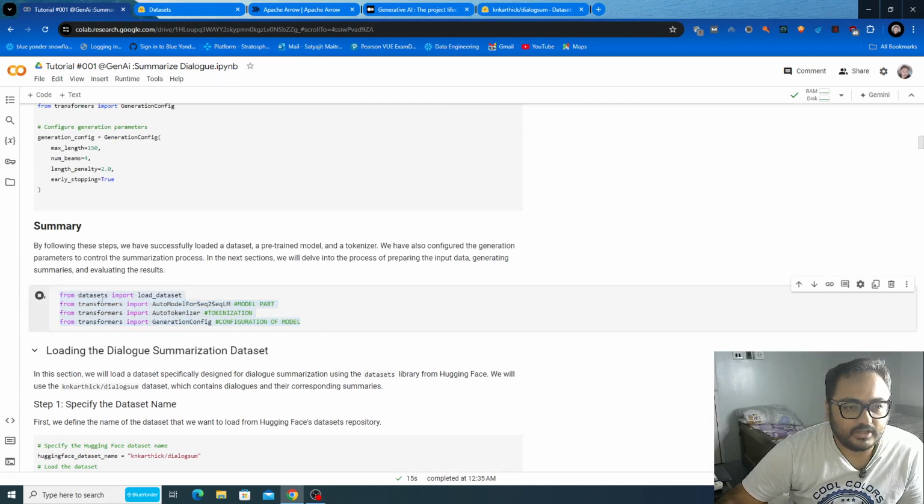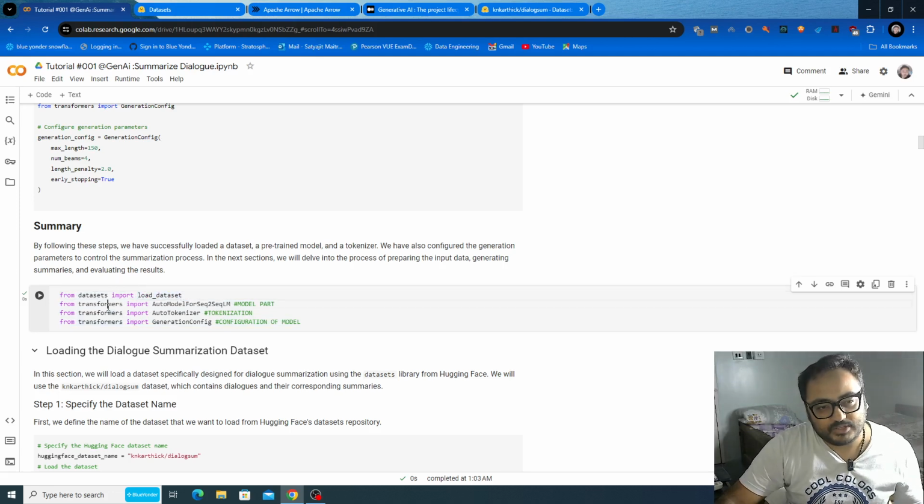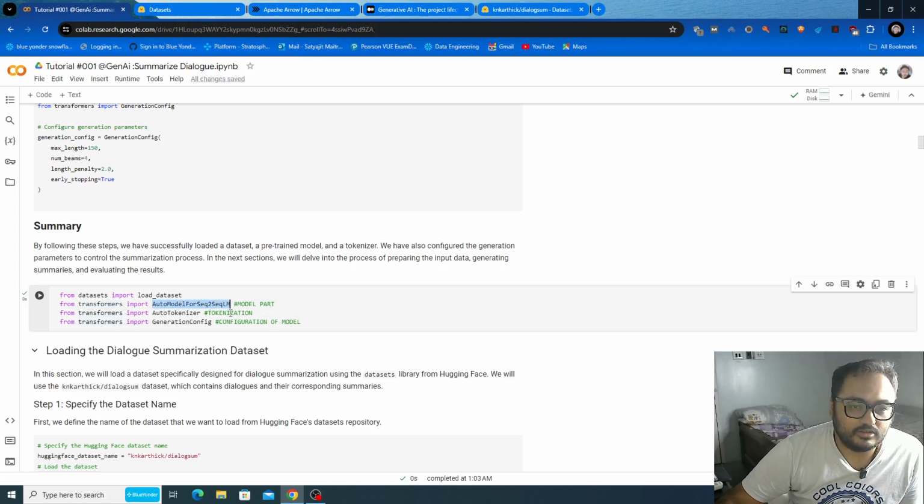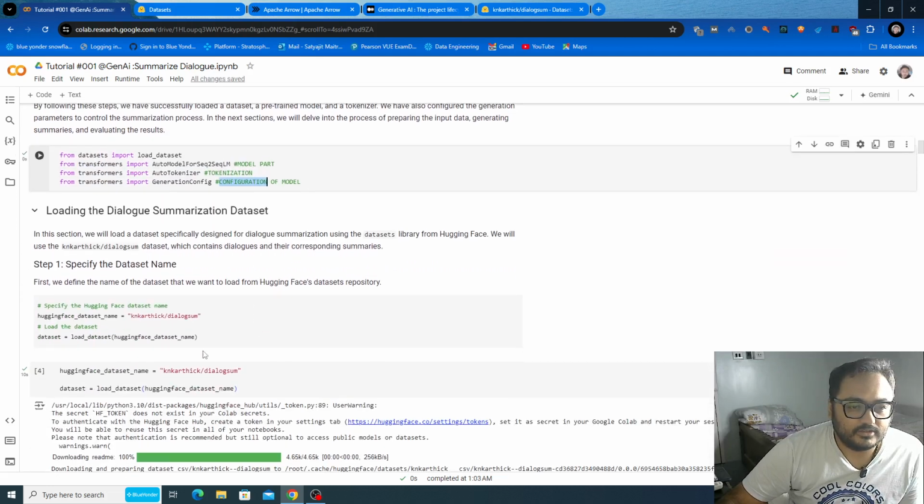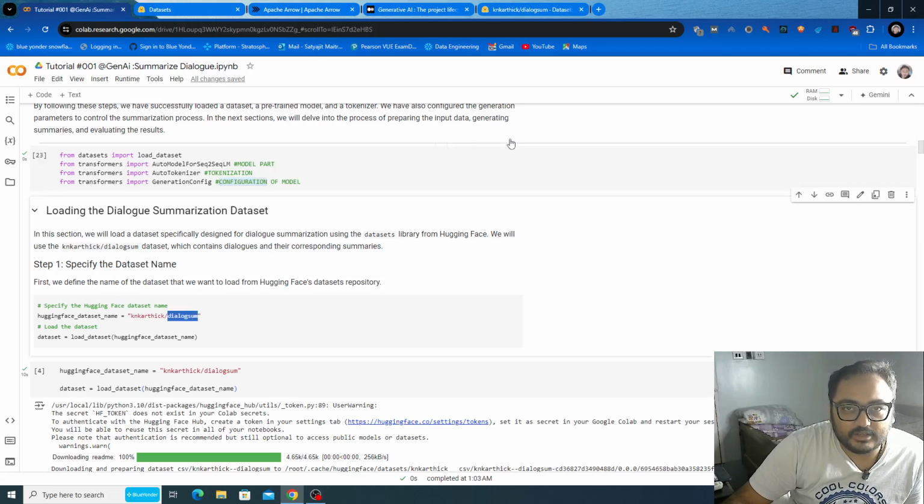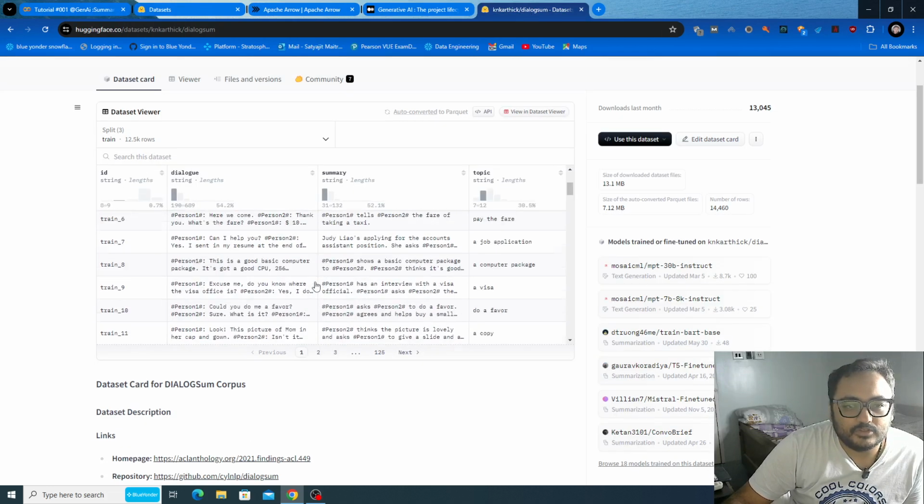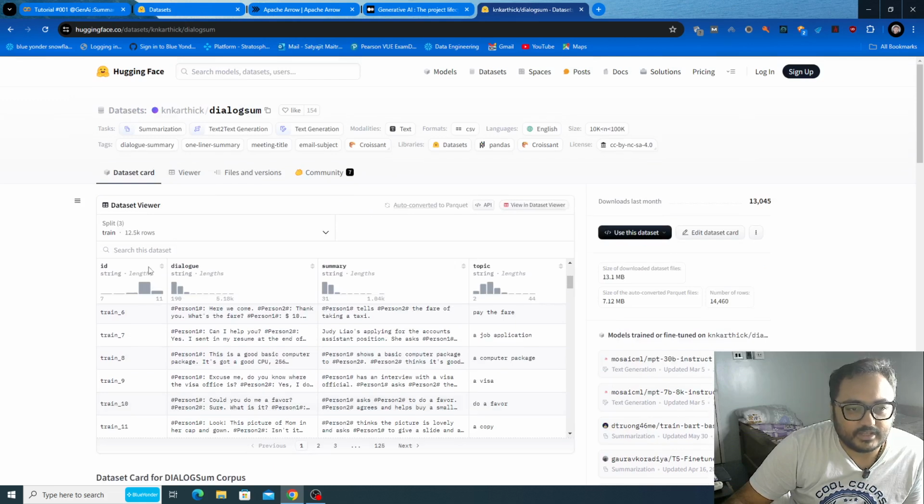I'm just running it. As you can see, we are requiring this load dataset method that we are fetching from this datasets library. From the transformers library, we are fetching all the required functions for loading the model, tokenization, and configuration. As mentioned, the first thing is loading the dataset. We are using this DialogSum dataset that I have just opened for you. You can see this dataset has ID, dialogue, summary, and topic.